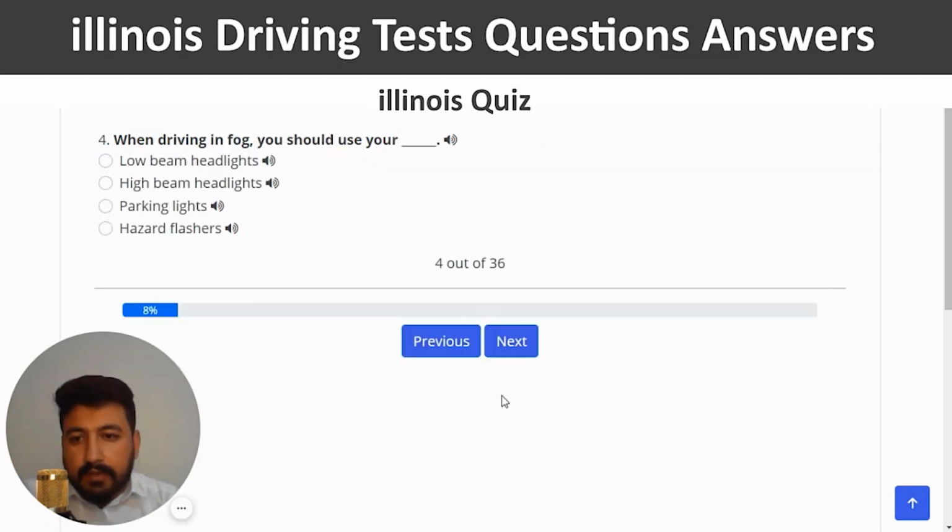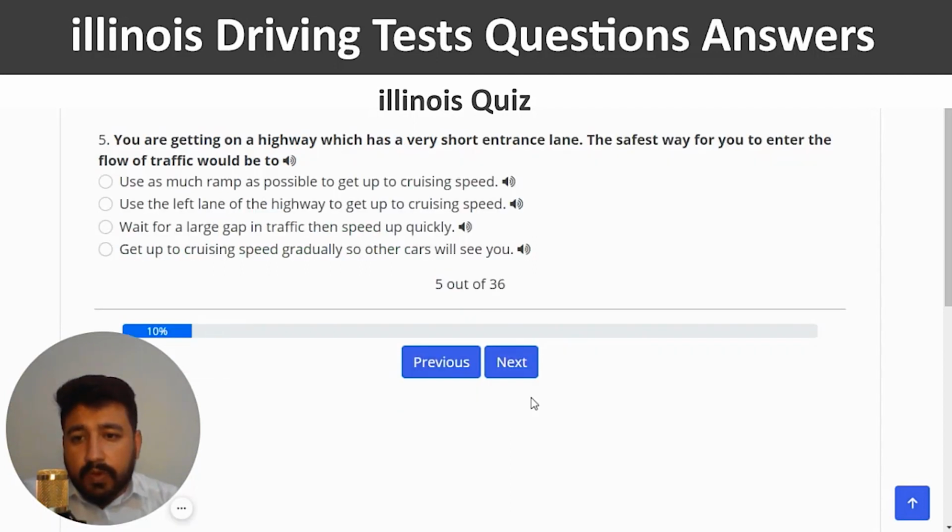Correct. And next. When driving in fog, you should use your blank. The right answer is low beam headlights, which is the first one again. Correct. And next. You are getting on a highway which has a very short entrance lane. The safest way for you to enter the flow of the traffic would be to. The right answer of fifth question is wait for a large gap in traffic, then speed up quickly. So I'm going to click on the third option.